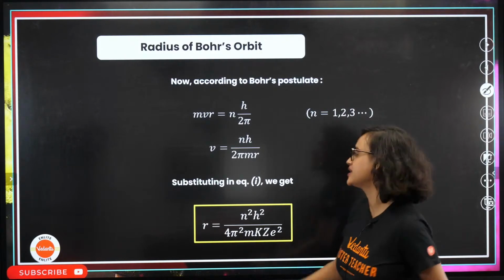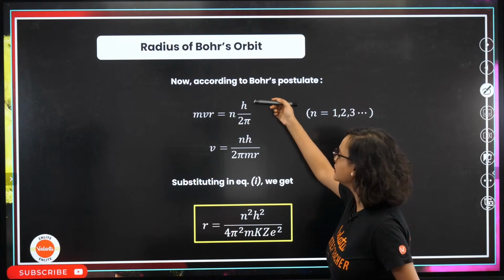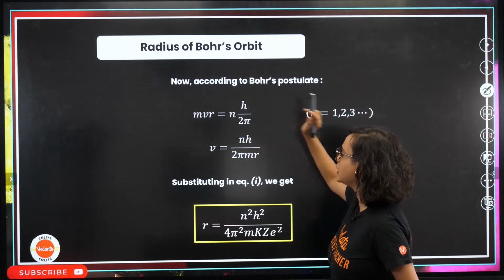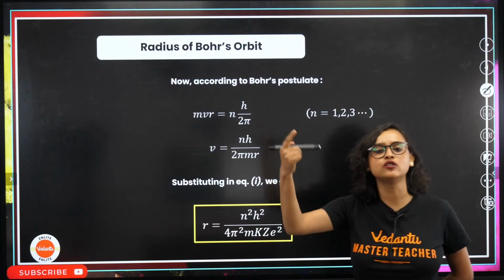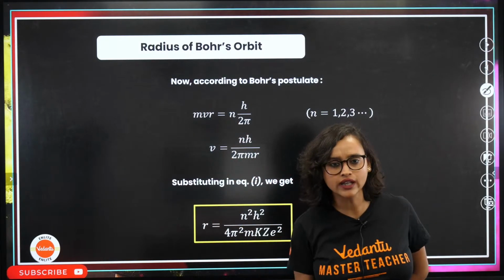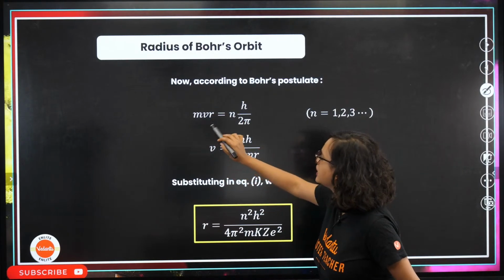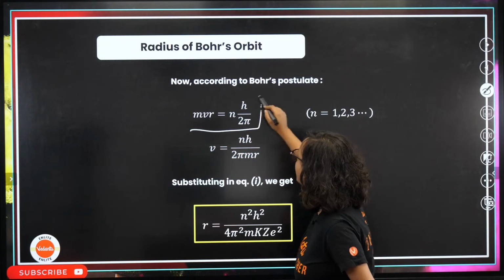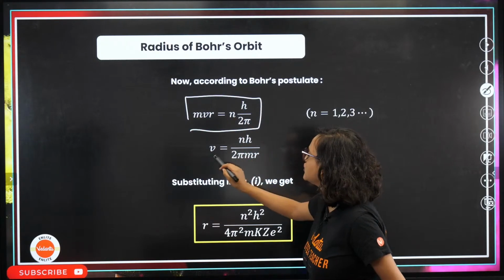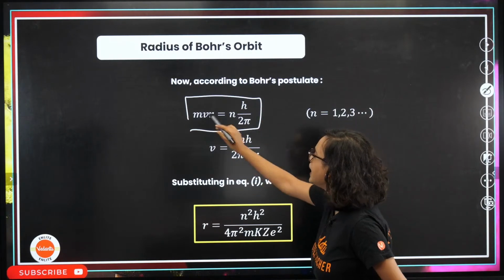Angular momentum: MVR is equal to n times h by 2 pi. And what is n? n is 1, 2, 3. Now from here, he just rearranged it. This is your formula. Once you rearrange, what do you get? You get V is equal to nh divided by 2 pi mr.